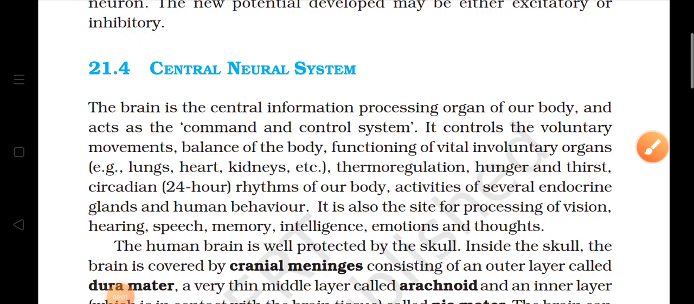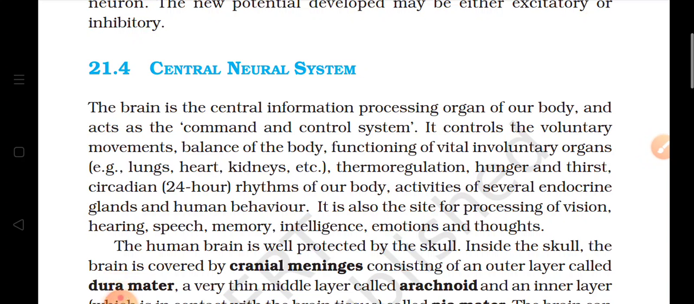Students, let us start our class of the chapter Neural Control and Coordination with the topic Central Neural System known as CNS. And in the CNS, brain is the most important organ of the body, and its function is to process the information and then it gives the command. So we can say that it acts as command and control system of the body.